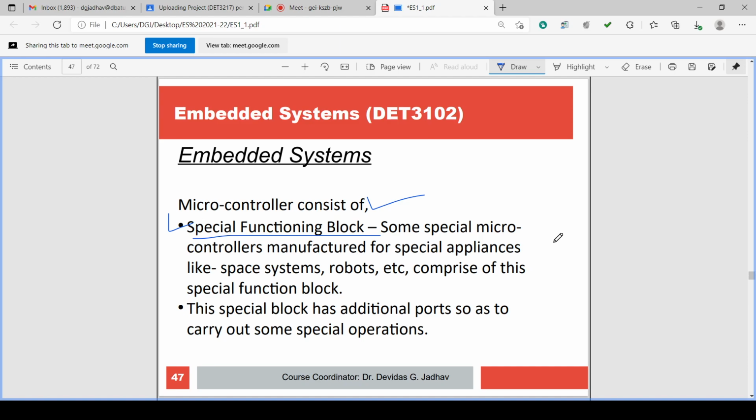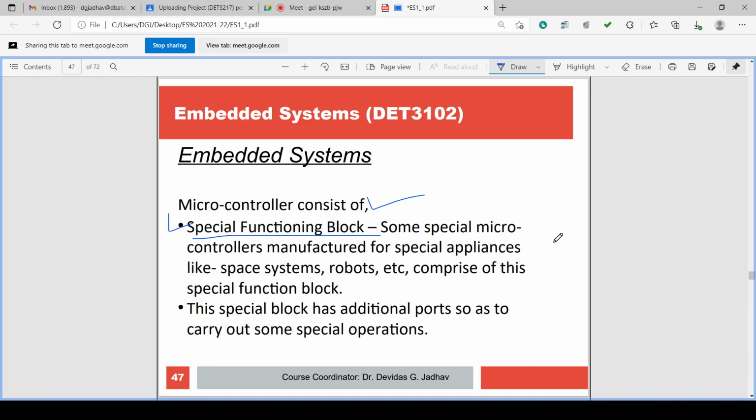Some microcontrollers are employed for special functions, like space systems. So there the microcontrollers are used for special functions, and the special function block is there.